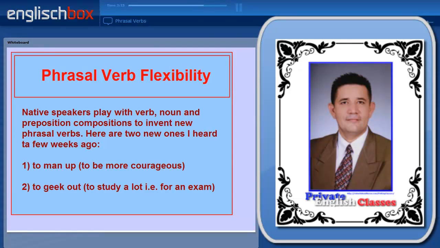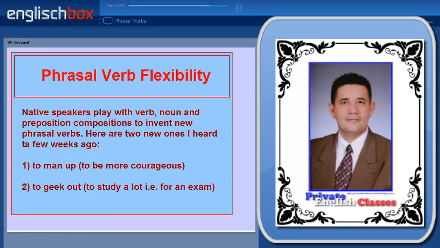Now, phrasal verbs can be used very flexibly. We can mix nouns and verbs and prepositions to make new expressions and new phrasal verbs. And this happens constantly in the English language, and I'm sure it makes it very confusing for English learners.